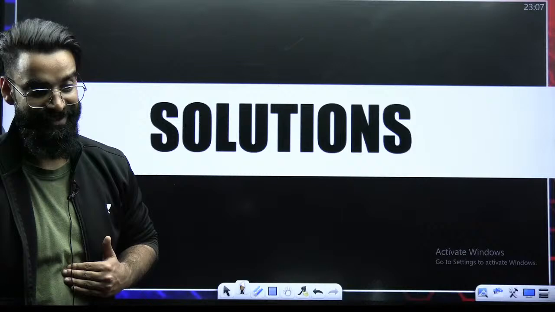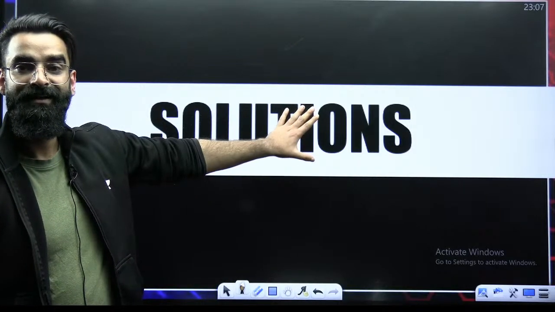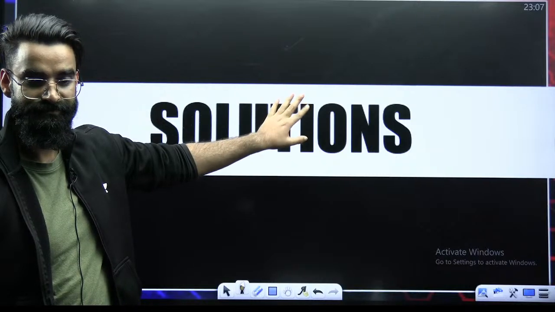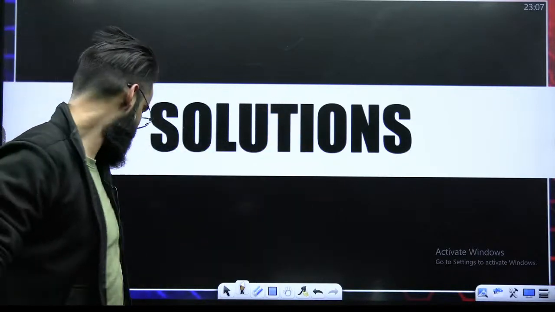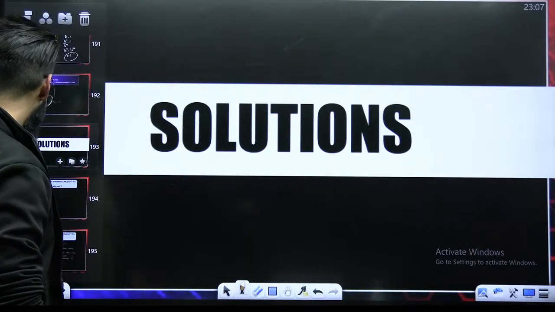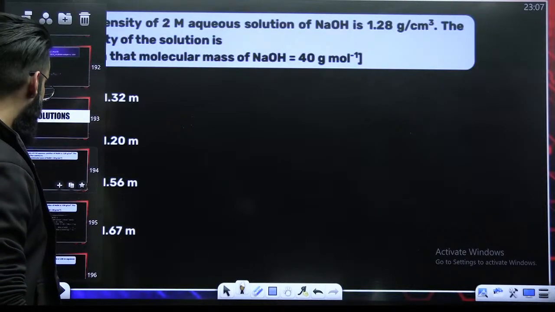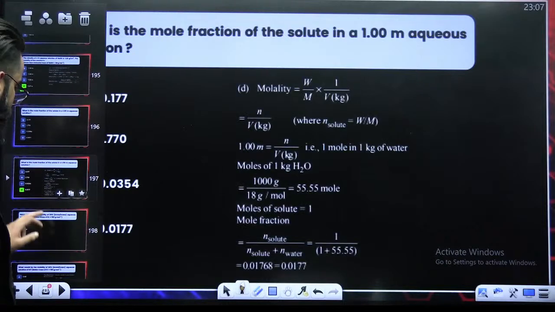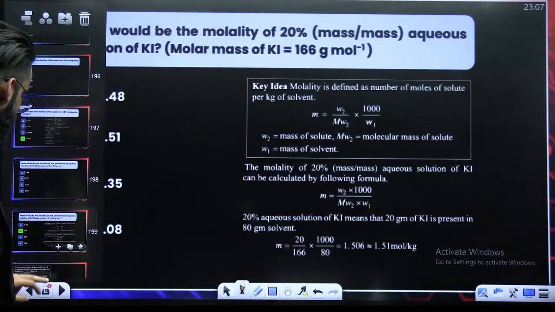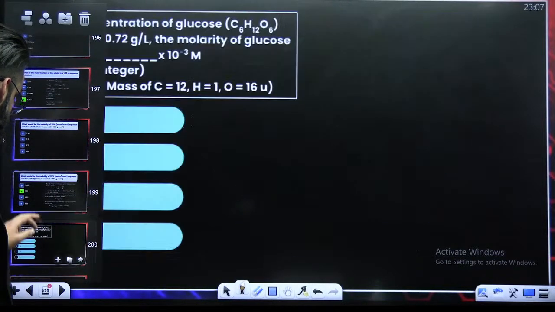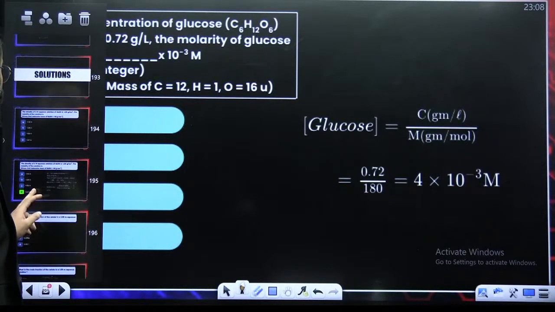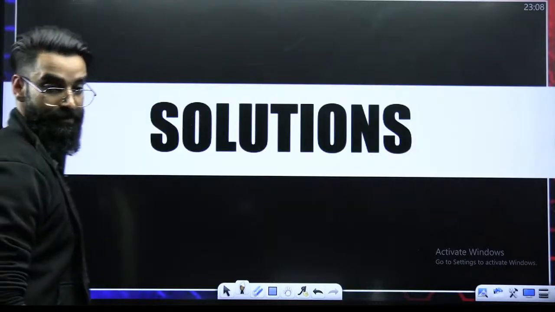Guys, my stomach is very much paining. So, should I give you the slides of the solutions in the Telegram? You will give it a try on your own. There are some 60 questions which I have mentioned for solution, and I have mentioned their solutions as well. Will you try them on your own? I'm sorry for not doing the solutions here, because I don't feel well. Is that okay?